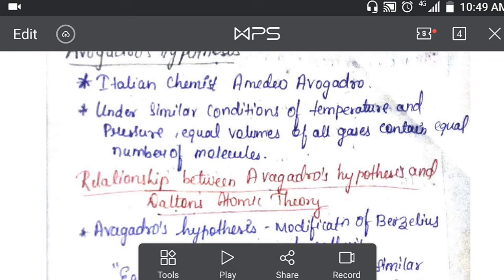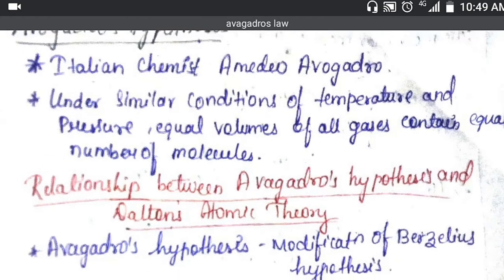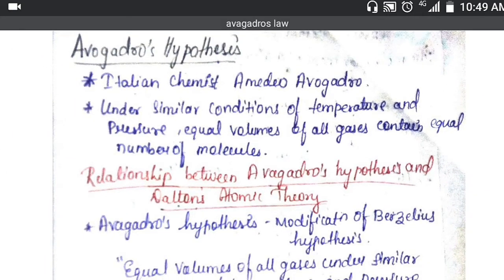As we know, the normal temperature and pressure is a temperature of 273 Kelvin and a pressure of 1 atmosphere. So under this condition we have the same number of molecules inside all the flasks. As an example, we are having 3 flasks: one flask contains hydrogen gas, second is oxygen gas, third is chlorine gas.